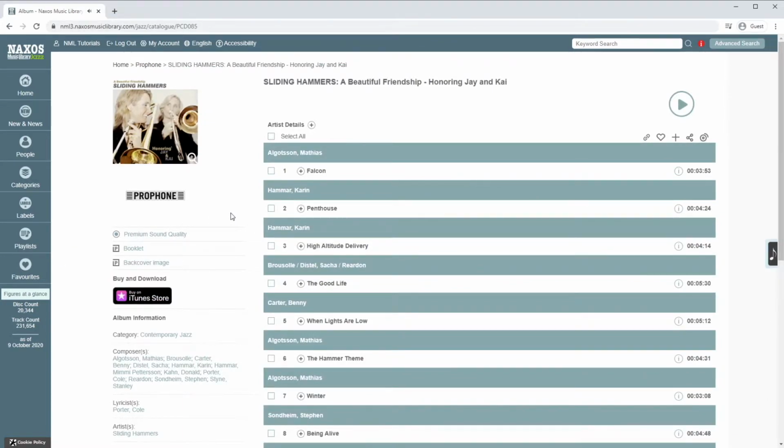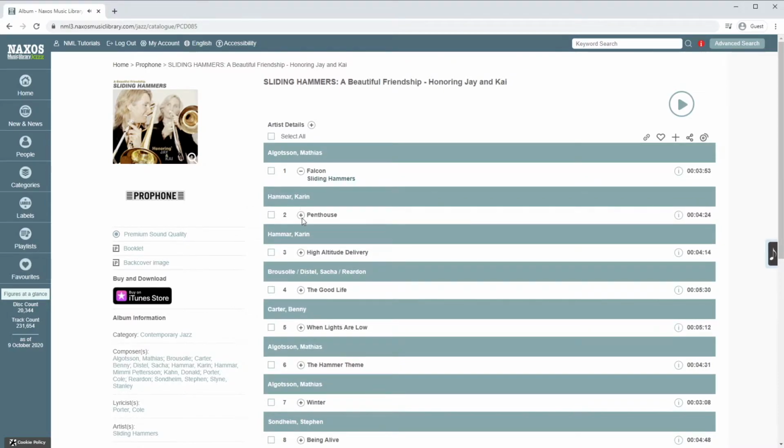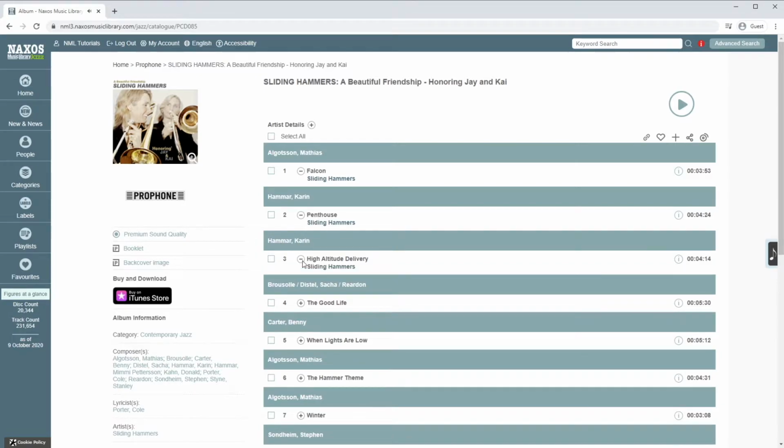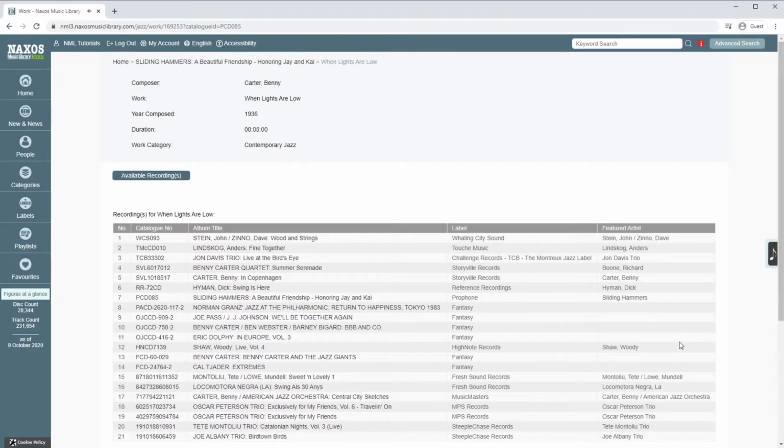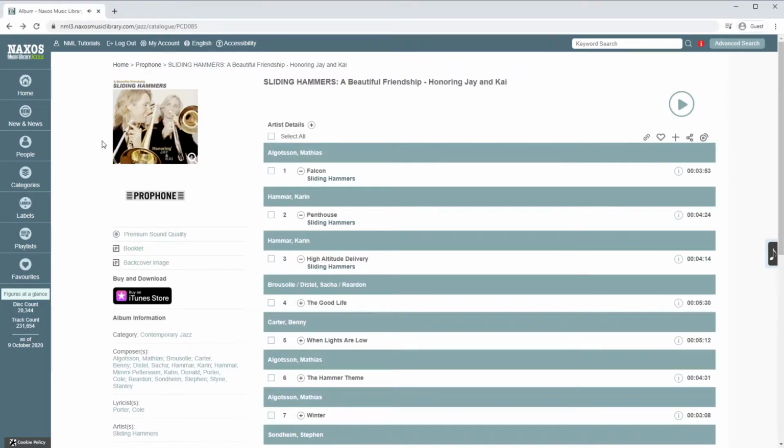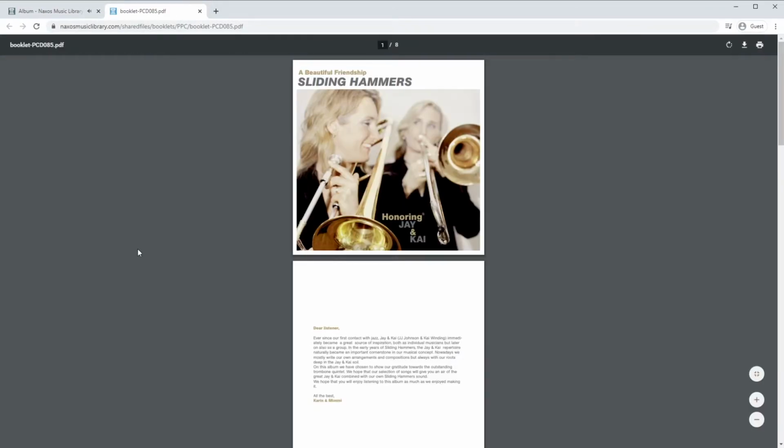Next to each work in the album list here, clicking the plus will show you the artists featured on each track. This is very helpful with compilations or albums with various performers. Click the I next to any track to see details about the work and any other albums the work is available on. On the left of the page, you can open the booklet and the back cover image as a PDF file, which you can also download to your computer.